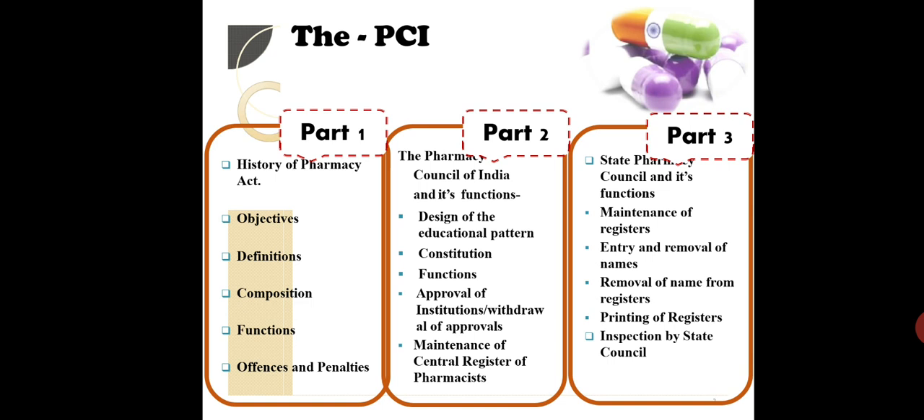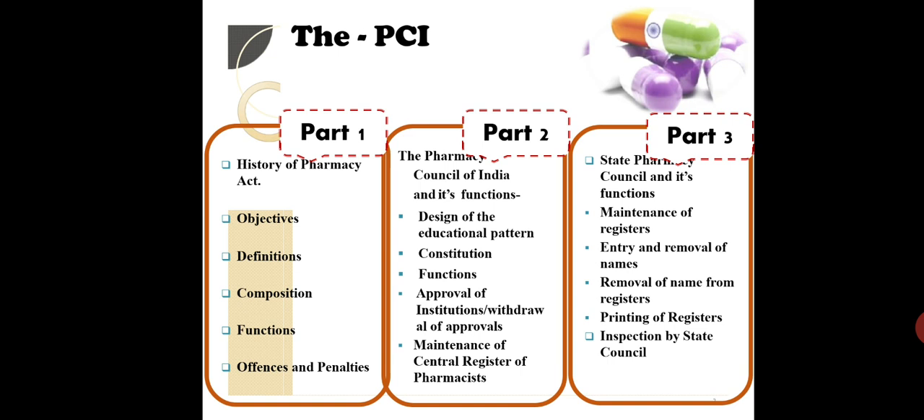In part 2, we will be dealing with the Central Council of India, that is Pharmacy Council of India, working at central level, its design of education, constitution, functions, approval of institutions, withdrawals of approval, maintenance of central registers of pharmacists. And in part 3, we will be taking State Pharmacy Council and its function, that is the maintenance of registers, entry and removal of names, removal of names from the registers, printing of registers, inspections by the State Council.